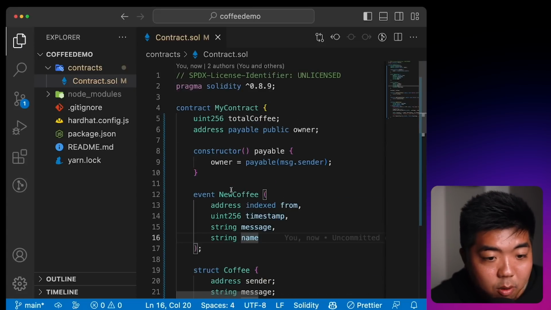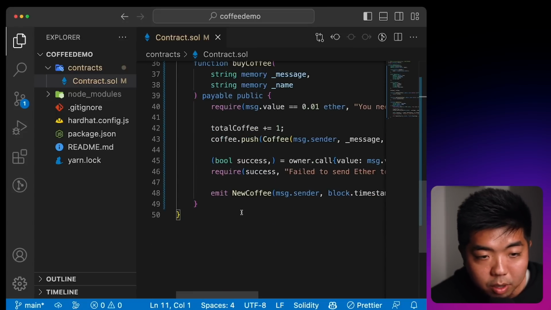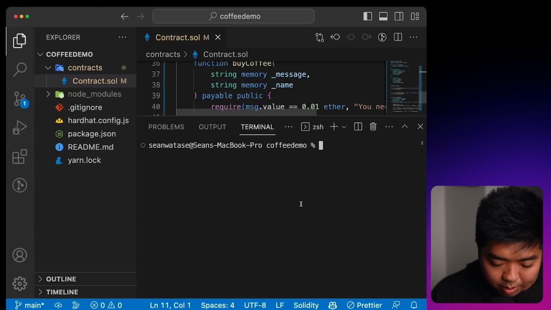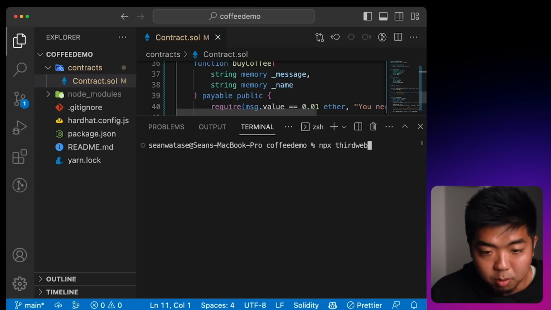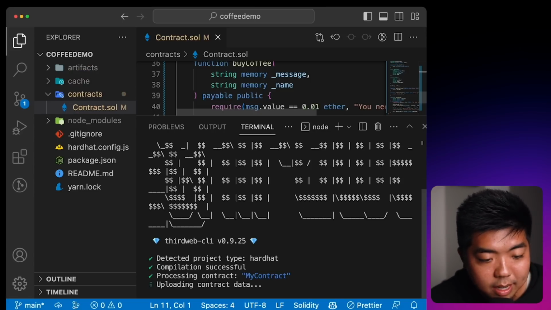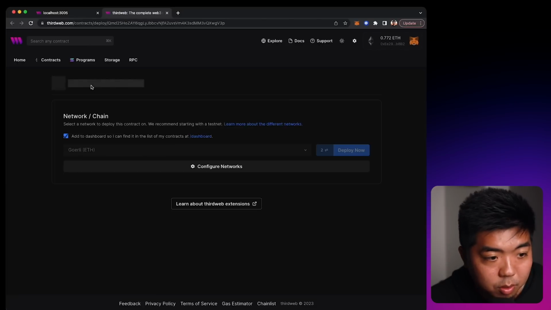And that does it for our smart contract for this Buy Me a Coffee app. Now we're going to deploy this smart contract. So I'm going to open up my terminal here, and I'm going to type in npx thirdweb deploy. It's going to compile our contract here, upload the contract data, and it should open up our web browser to a page where we can then deploy our contract through thirdweb.